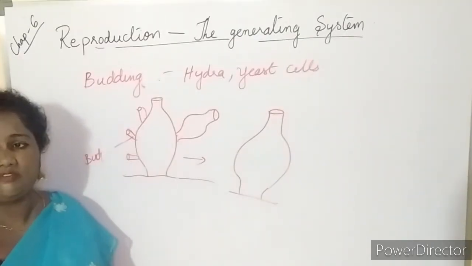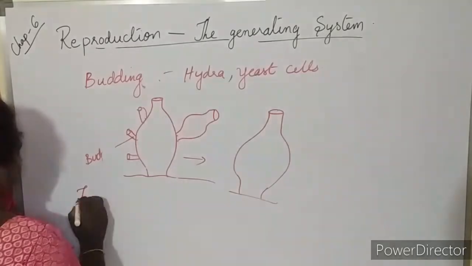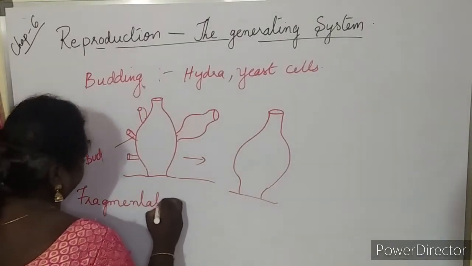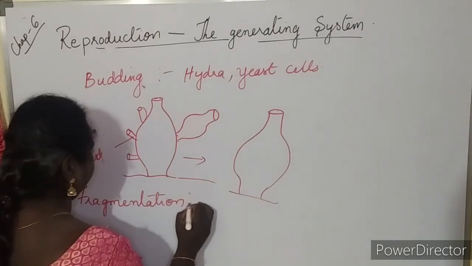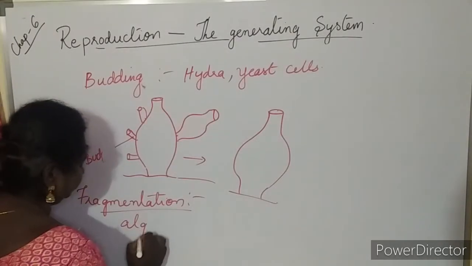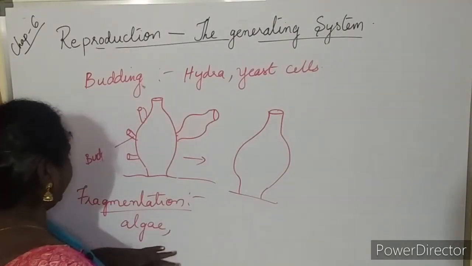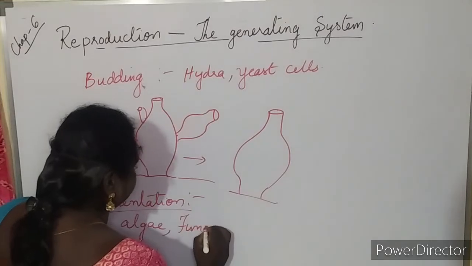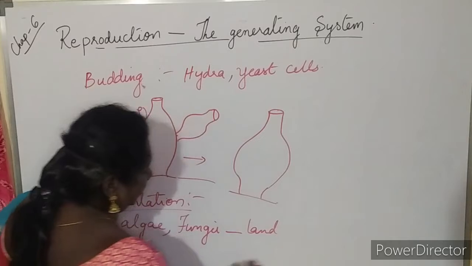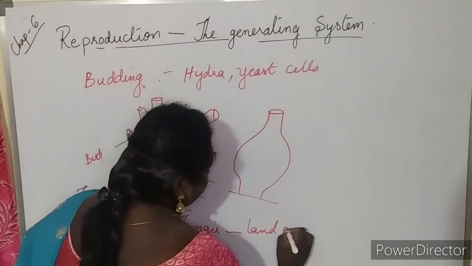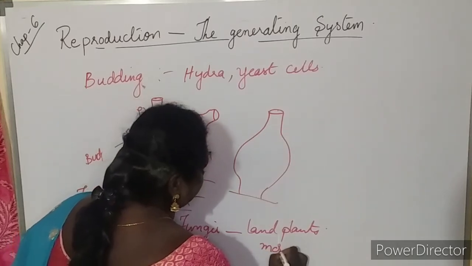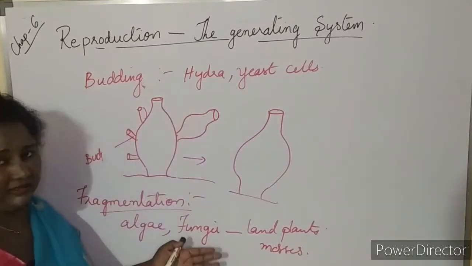Next, if you see fragmentation. Mostly this fragmentation we see in algae and fungi and some of the land plants like mosses, which we call nachu in Telugu.